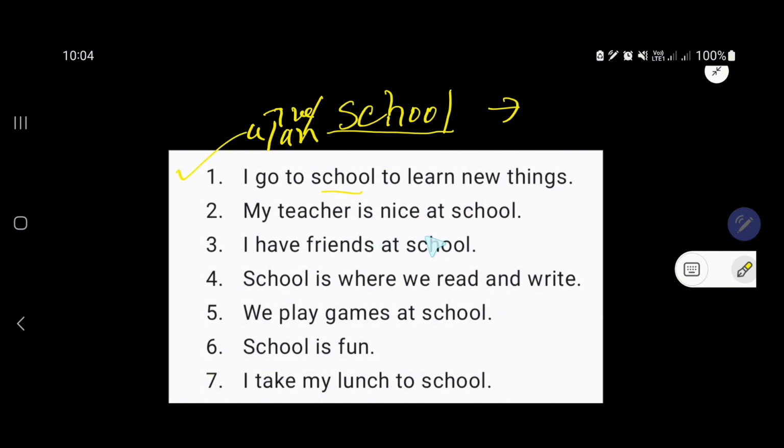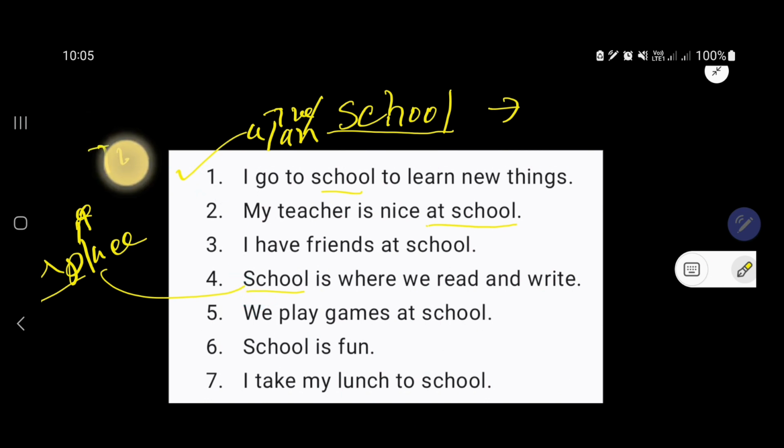My teacher is nice at school. At school, right? I have friends at school. School is where we read and write. Look, when school means a place, school means a place. So in this case, we don't use any the or a. School is where we read and write.